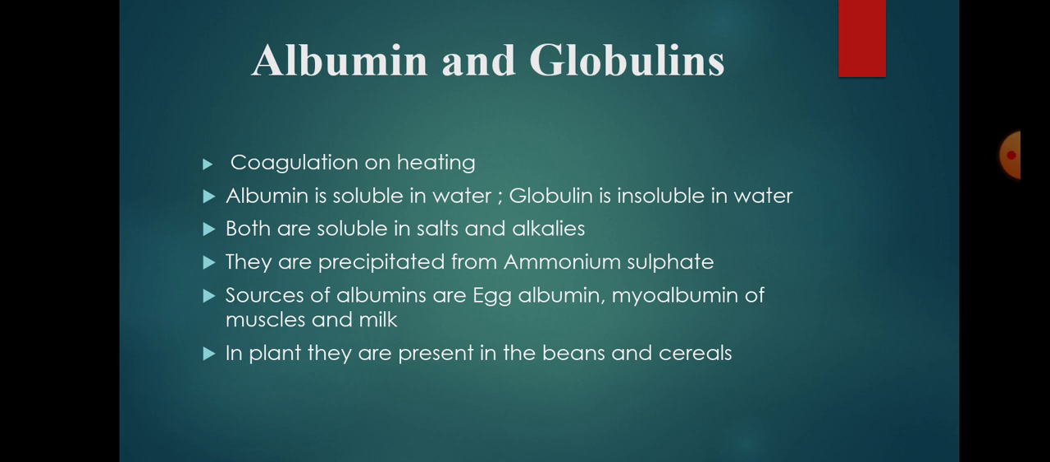They contain most of the amino acids. Their characteristic property is coagulation on heating. They differ from one another in their solubility. Albumin is soluble in water whereas globulin is insoluble in water. Both albumin and globulin are soluble in dilute neutral solutions of salts and alkalis. Another difference is that albumins are precipitated from solution by full saturation with ammonium sulfate whereas globulins are precipitated by half saturation with ammonium sulfate.